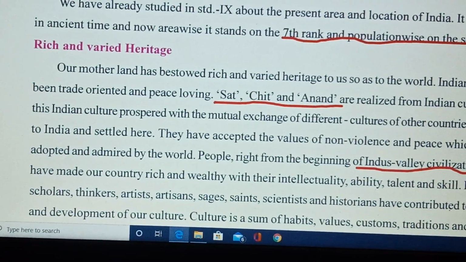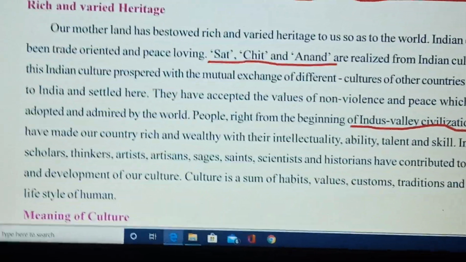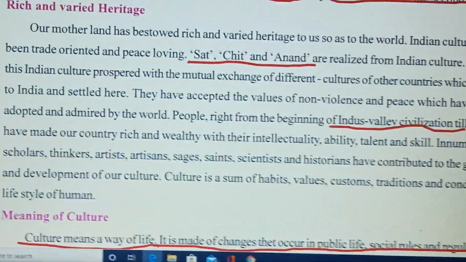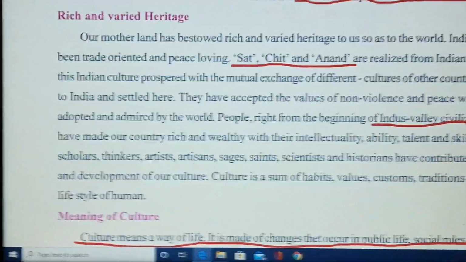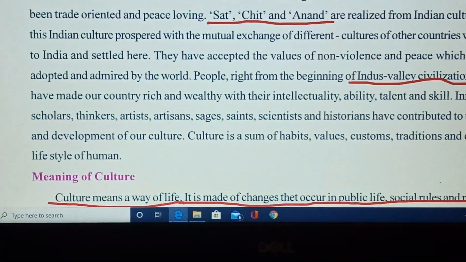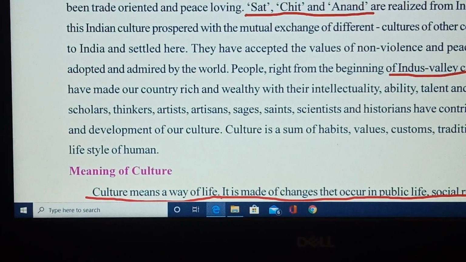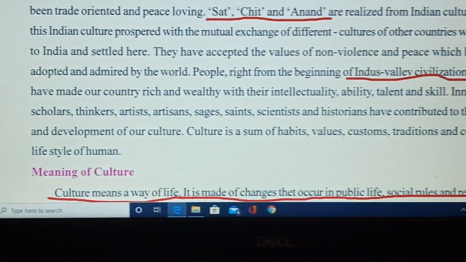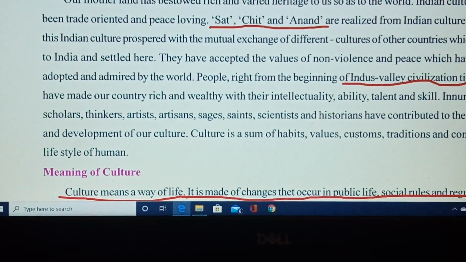Indus Valley civilization is the beginning of this land, as well as we can also say that ours is the country which belonged to one of the oldest civilizations, I must say, and that is Indus Valley civilization. So many scholars, thinkers, artists, sages, saints, scientists, historians have contributed their whole life to develop the cultural heritage